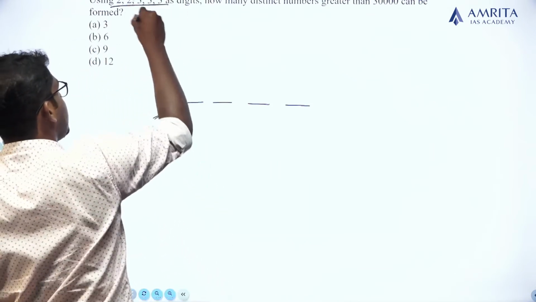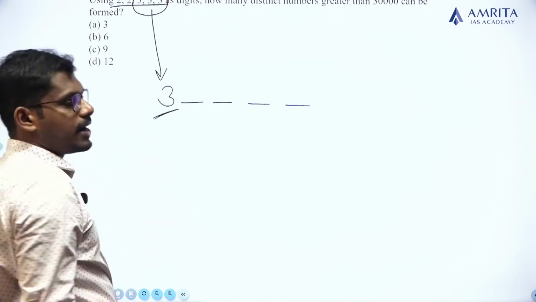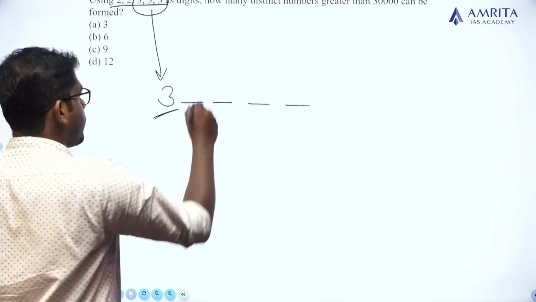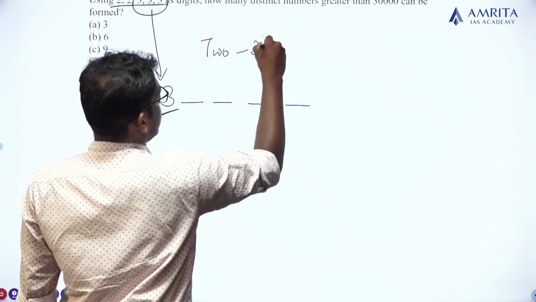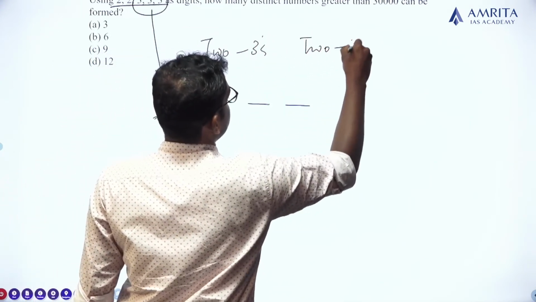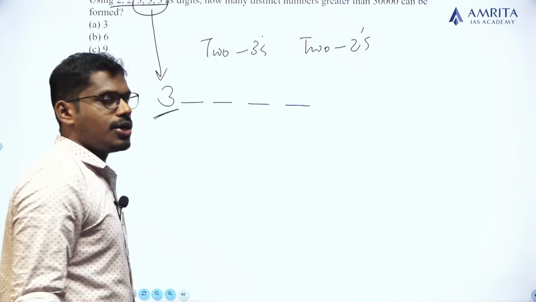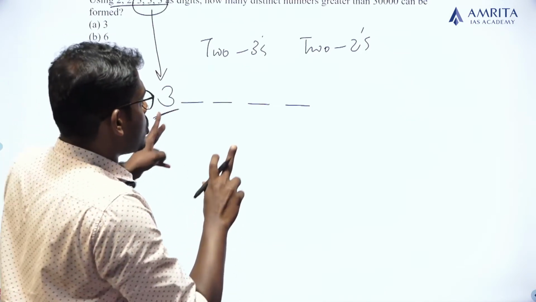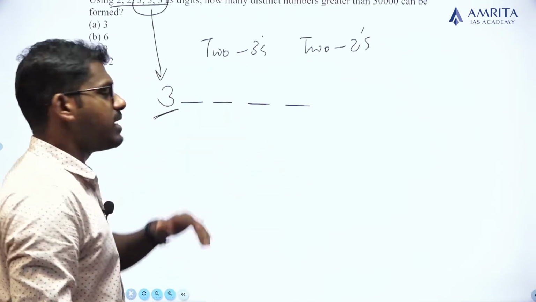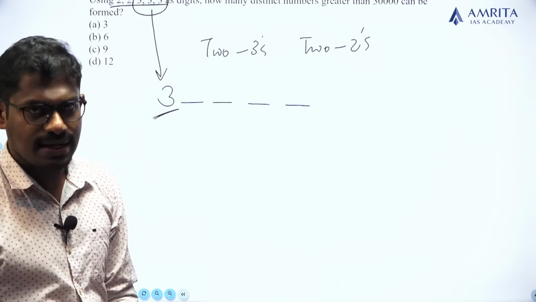So out of the 3 3s, one 3 is occupied here. Clear? So the remaining 2 3s and 2 2s are there. These 2 2s and 2 3s have to be arranged in the 4 positions. Am I right? Yes.